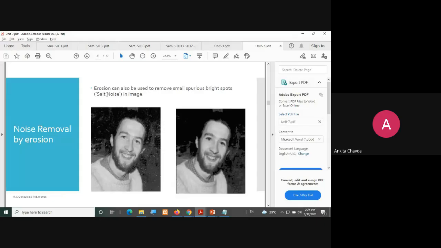See, this is again the salt noise. Salt and pepper, I said, no? So this is the salt noise. You can see these white dots, and once you remove them, you get this picture.